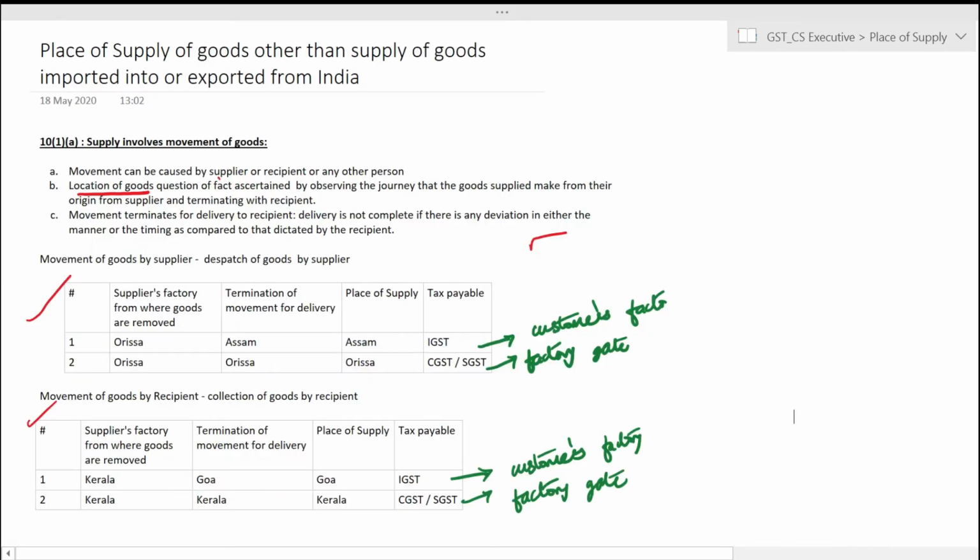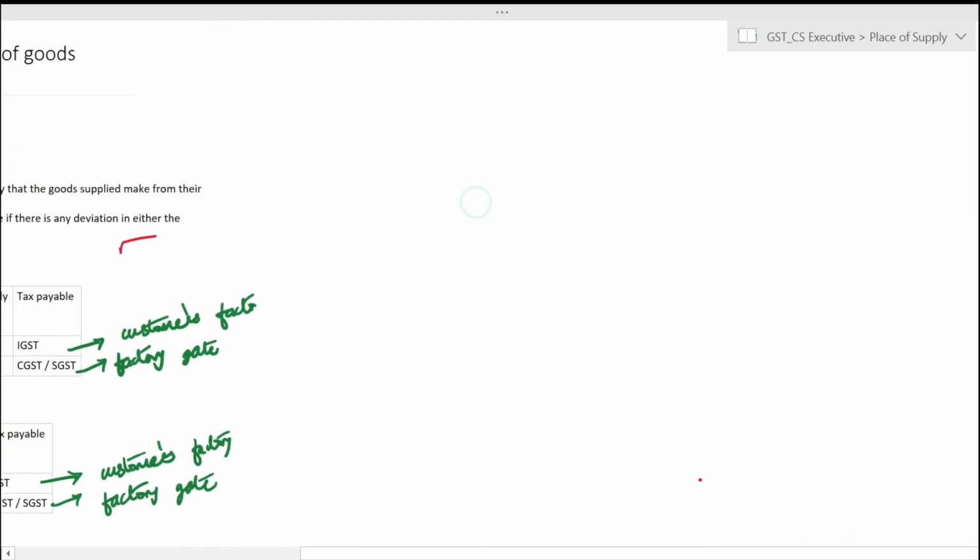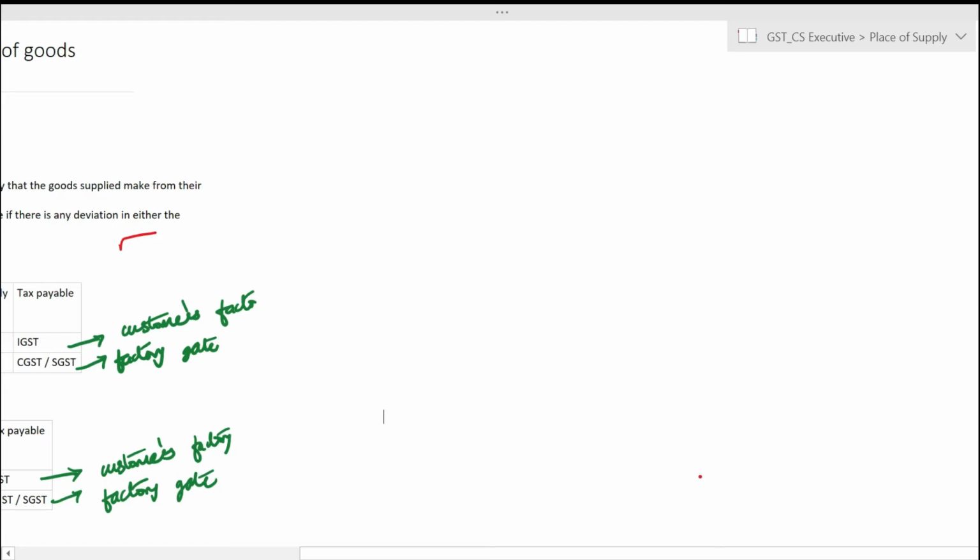Now we'll try and understand how Section 10 works. So Section 10 talks about the place of supply provisions when the goods are locally procured or locally supplied. So Section 10 discusses five scenarios. So number one, where supply involves movement of goods. When the supply involves movement of goods, what would be the place of supply?